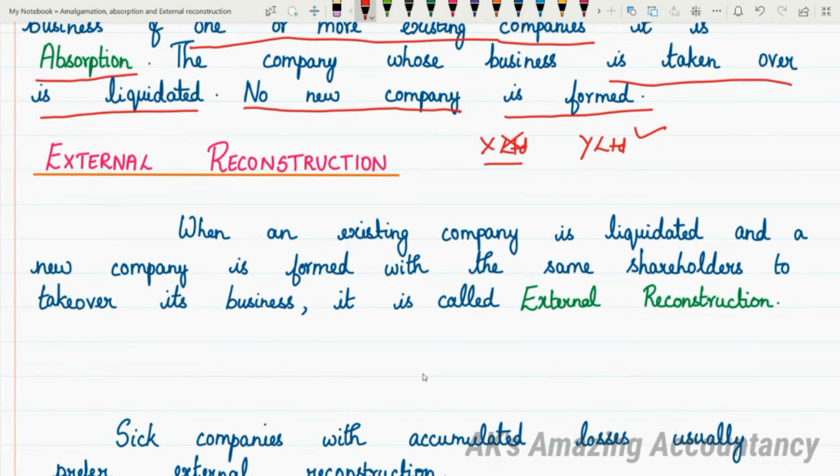So now let us see what is meant by external reconstruction. I've told you what is amalgamation, I've told you what is absorption, and let us now see what is meant by external reconstruction.